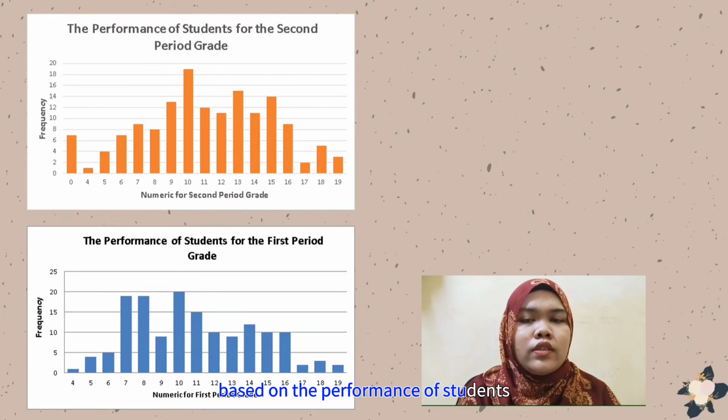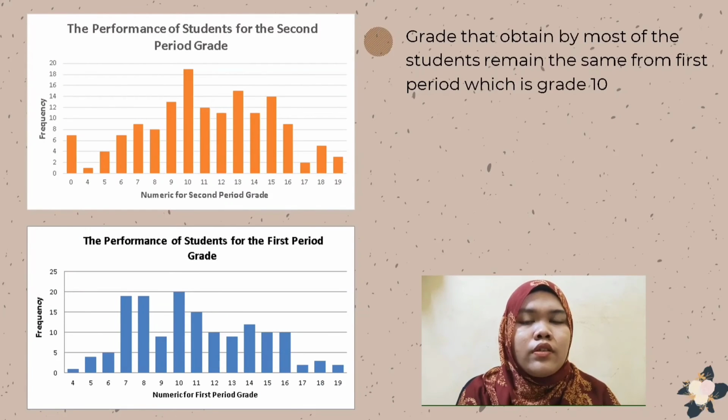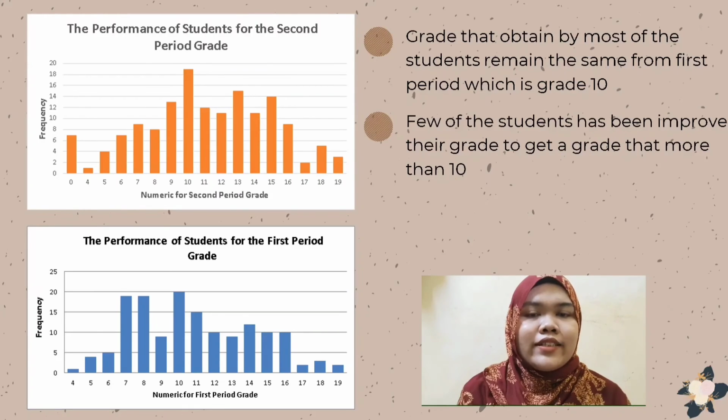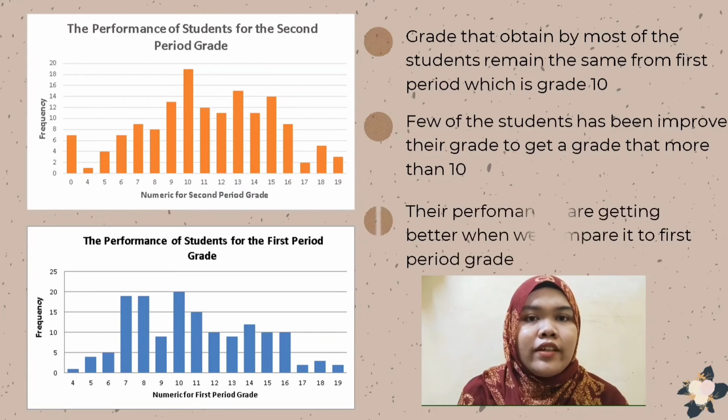From the research, we can see this based on the performance of students for the second period grade. The grade obtained by most of the students in second period remains the same as first period, which is grade 10. Also, we can see that a few of the students have improved their grade to more than 10. Thus, their performance in second period grade is getting better compared to first period grade.